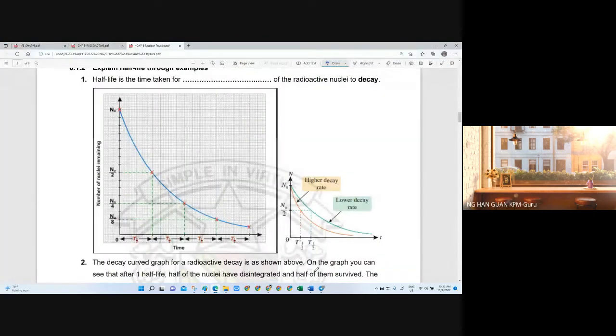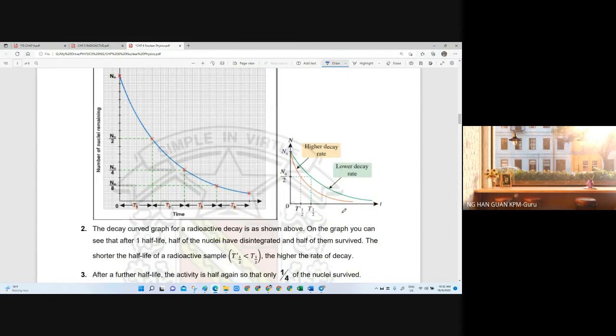When you look at the textbook or the module, in the decay curve, we can look at how it is curved, showing whether there's a higher decay rate or lower decay rate. If a radioactive sample takes longer time to disintegrate half of the nuclei, it means that it has a lower decay rate.